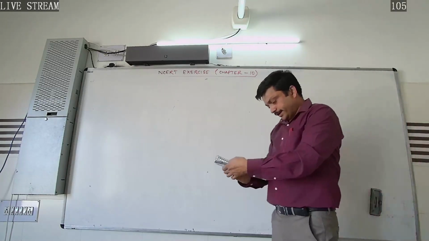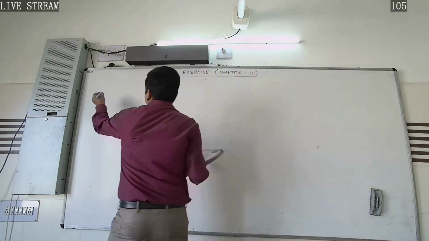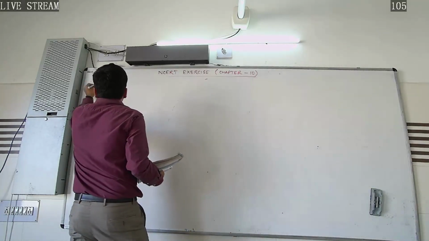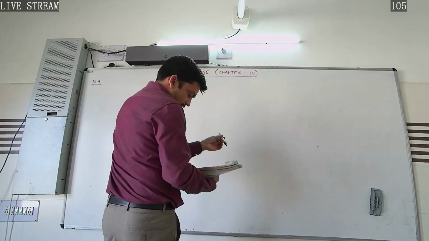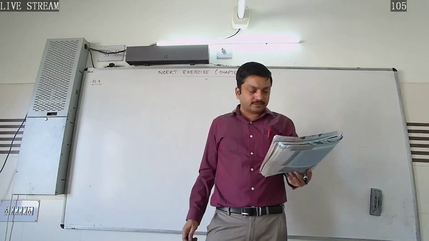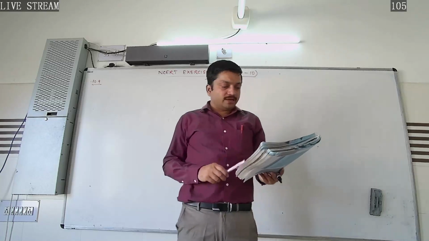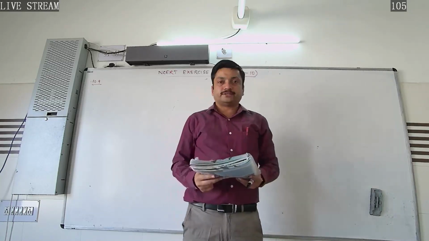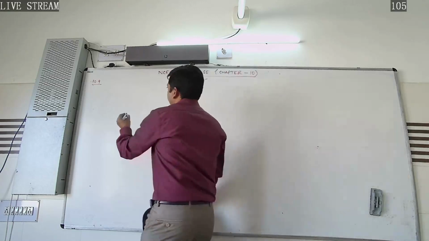So here in 10.9, what we have been given is: light of wavelength 5000 angstrom falls on a plane reflecting surface. What are the wavelength and frequency of the reflected light?